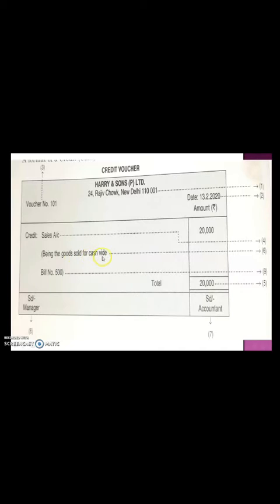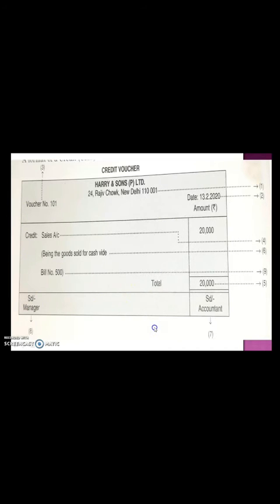The next is you have to write a narration, being the goods sold. For cash, you are selling the goods for cash. And the next is what is the bill number, it will be given to you in the question itself, bill number 500. And this is the total amount. Just below that, write down signature of accountant and signature of manager. So this is the format of a credit voucher.